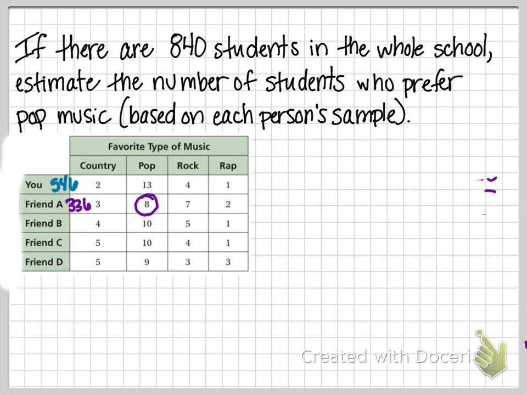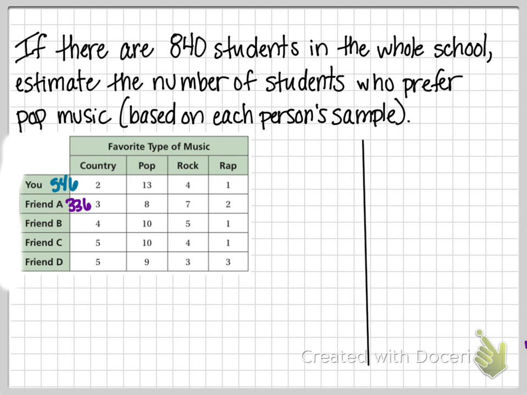All right, I'm going to have you go ahead and pause the video, and I want you to calculate the other 3 friends B, C, and D on your own in your notes and come up with the number of students that each of them would have predicted would say pop music was their favorite. So pause the video and then we'll compare the answers when everyone's done.